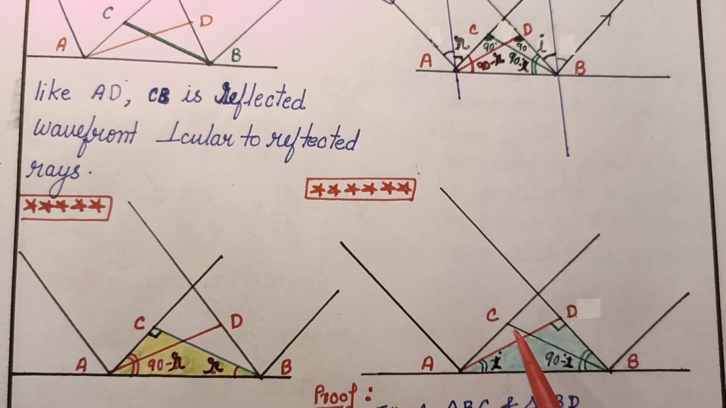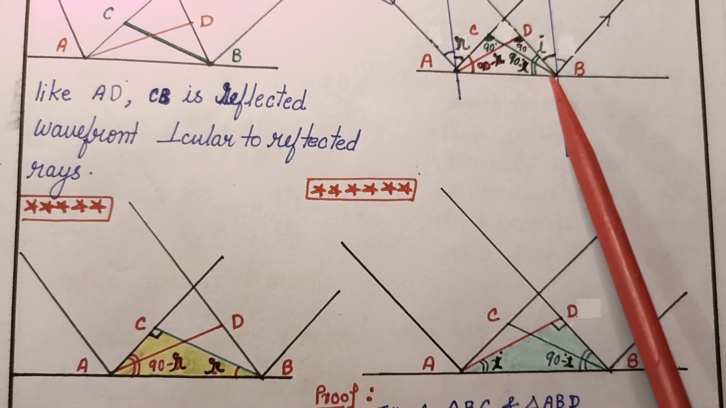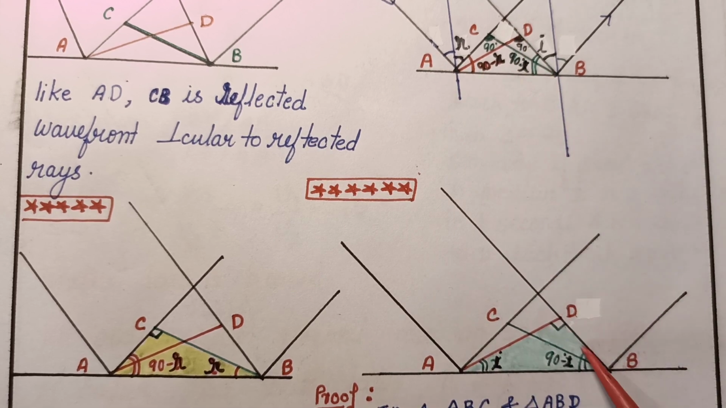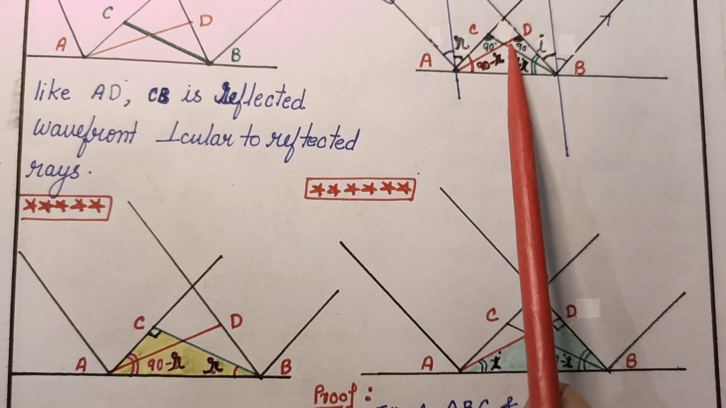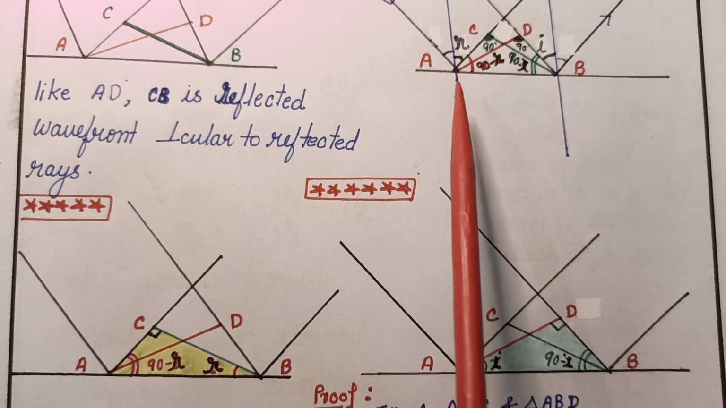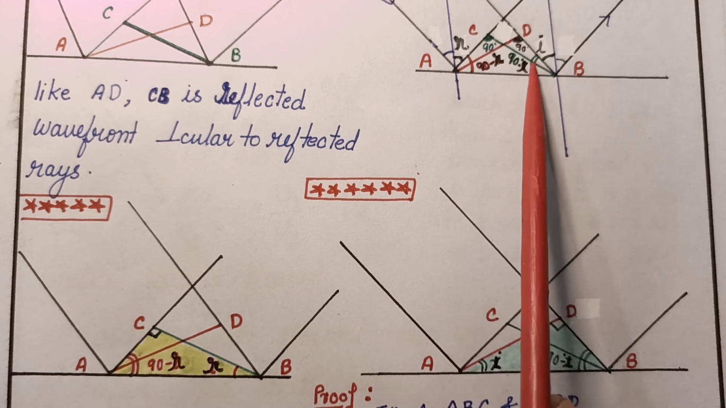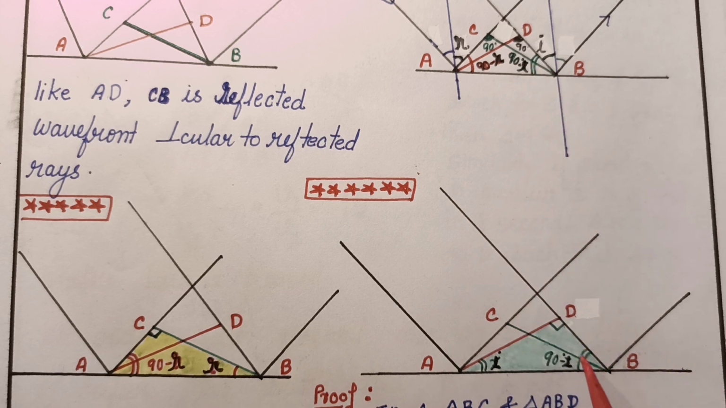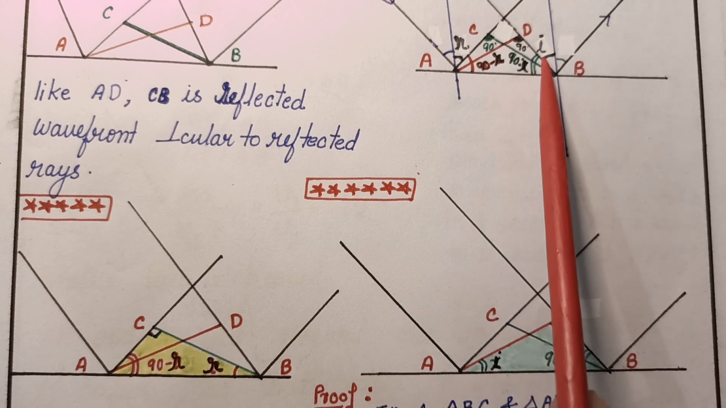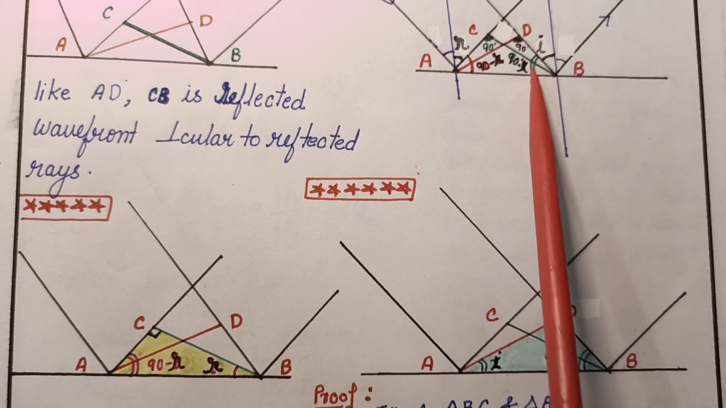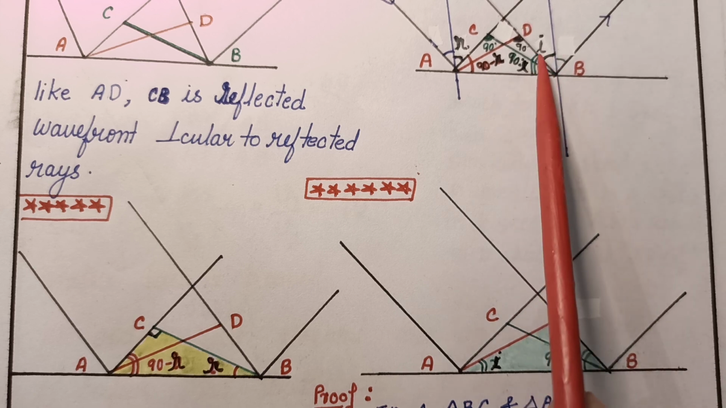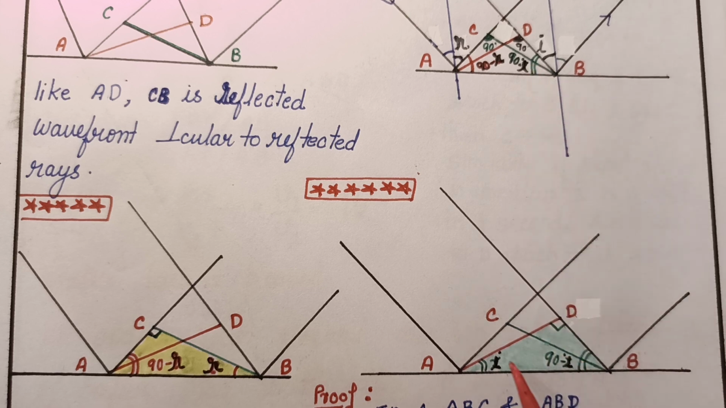Again compare these two, this triangle and this green triangle. This is 90, this is 90, this is 90 minus I. So 90 minus I, just observe I. This is 90 minus I because this was a 90-degree angle. So obviously in this triangle, this will be I.